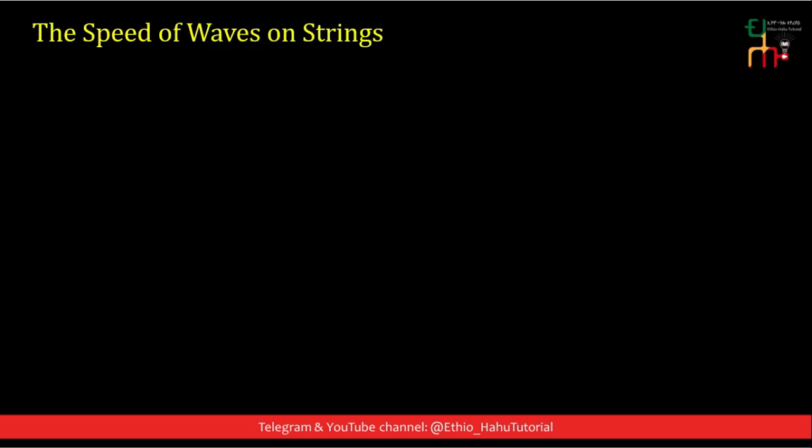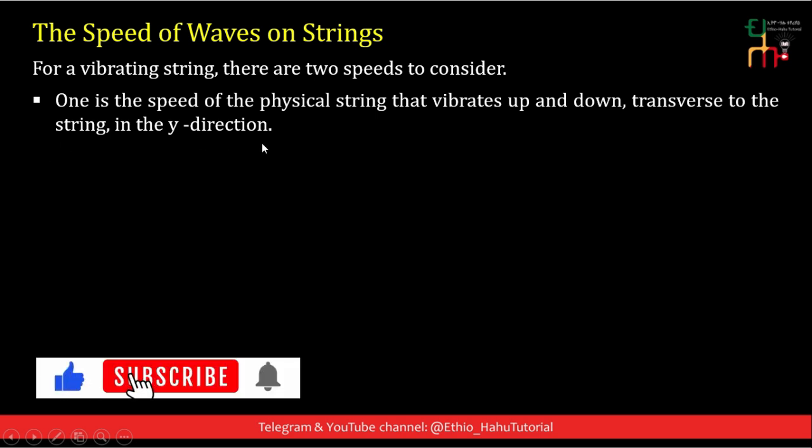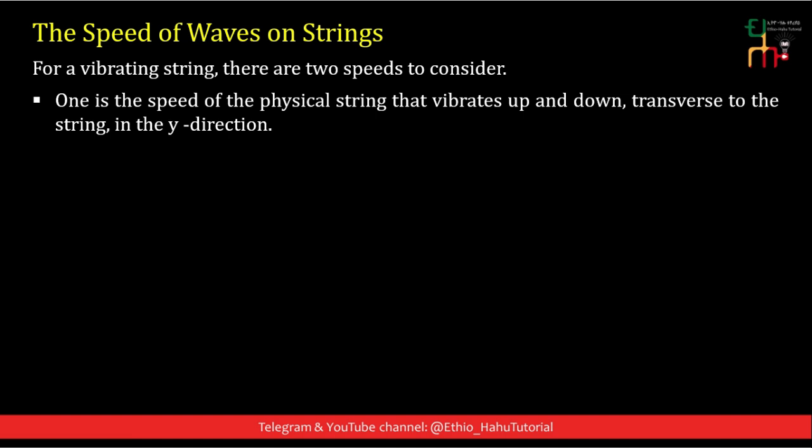The speed of a transverse wave in a string. For a vibrating string, there are two speeds to consider. One is the speed of the physical string that vibrates up and down, transverse to the string in the y direction.